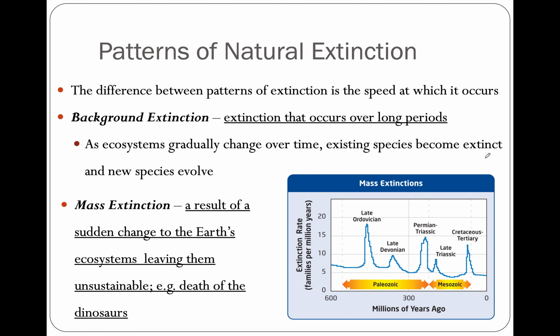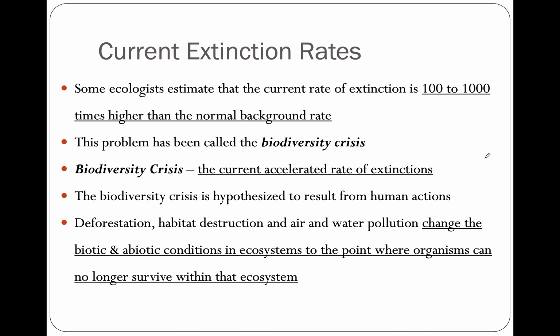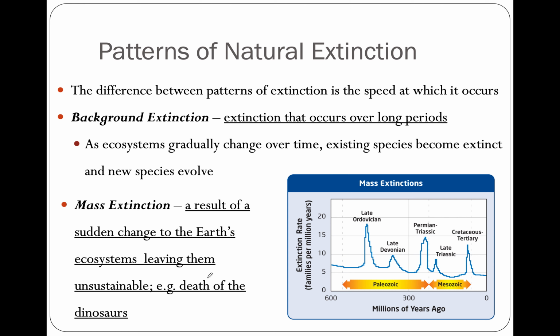Or you can have a mass extinction, which is the result of a sudden change to Earth's ecosystems, leaving them unsustainable. The example here is the death of the dinosaurs, with the meteor. Our current hypothesis about why there was such a huge mass extinction, specifically for dinosaurs, is that maybe a meteorite hit at some point.